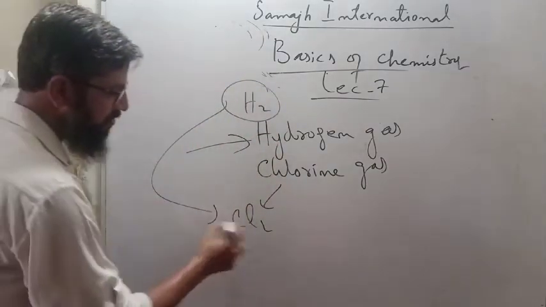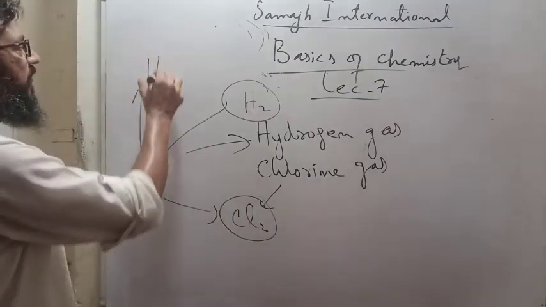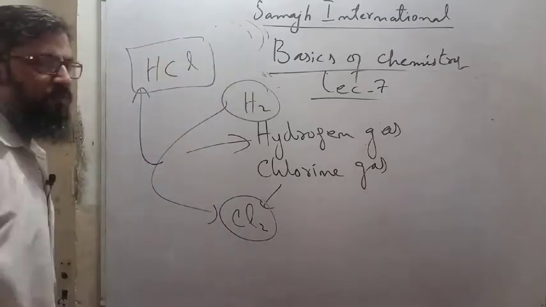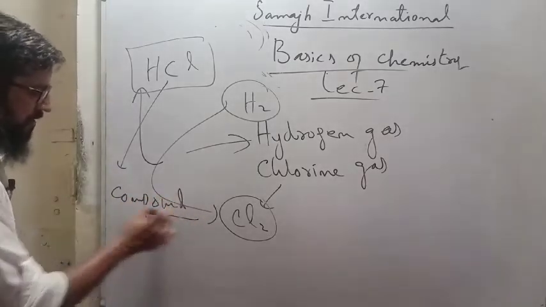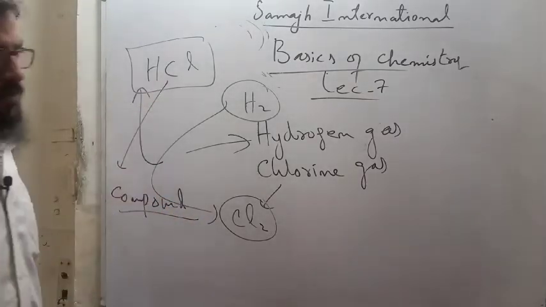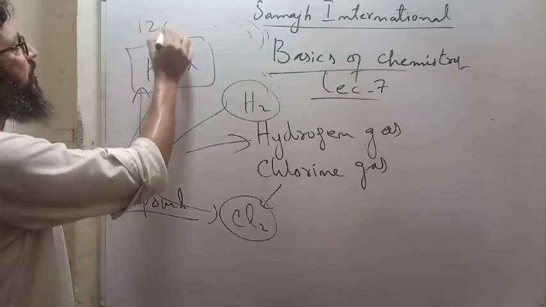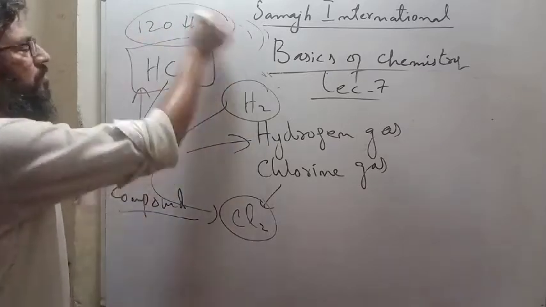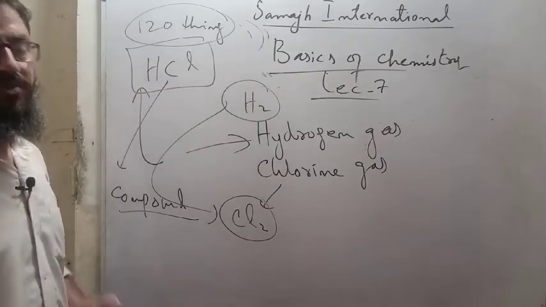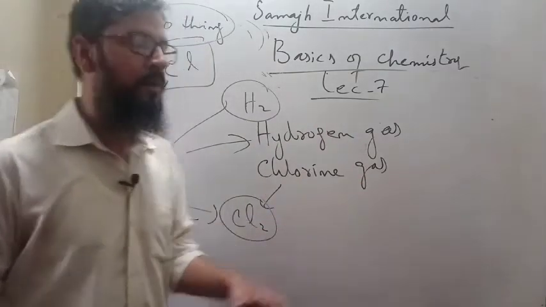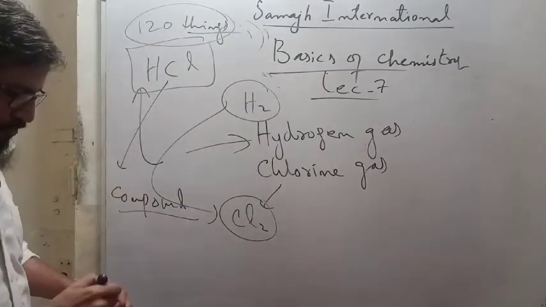Now you are combining these two different things, these two elements, and making another very interesting thing, HCl. This is an acid, hydrochloric acid, and this acid is also a compound because it is made up of different atoms. Now how many things do you have? 118, 119, 120 things. Be careful. Out of these 120 things, 118 things are called elements because all those things are made up of the same type of atoms. And two things are called compounds, water and hydrochloric acid.